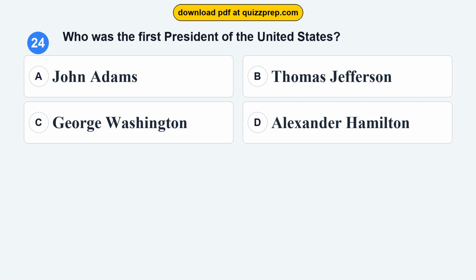Question 24. Who was the first President of the United States? Option A, John Adams. Option B, Thomas Jefferson. Option C, George Washington. Option D, Alexander Hamilton.